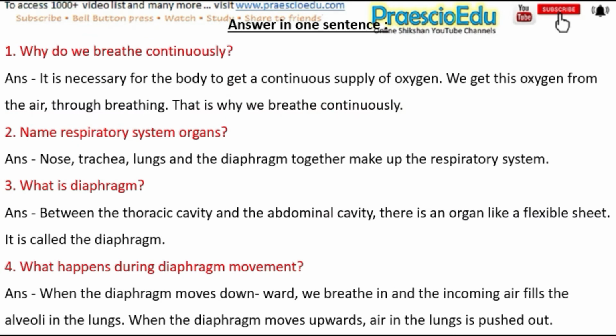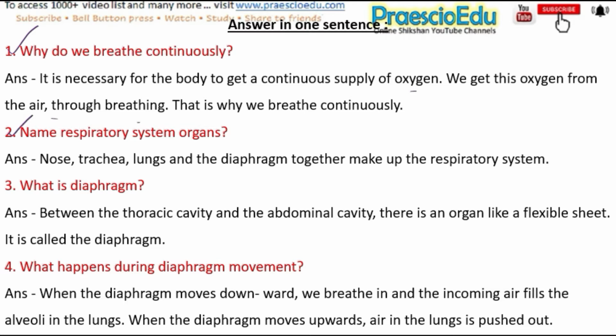Answer in one sentence. The first one is, why do we breathe continuously? And the answer is, it is necessary for the body to get a continuous supply of oxygen. We get this oxygen from the air through breathing. That is why we breathe continuously.